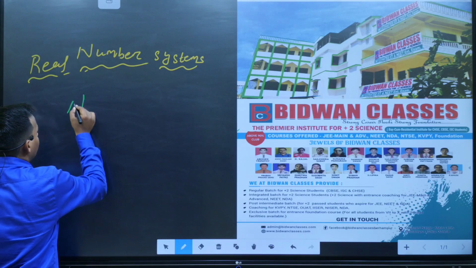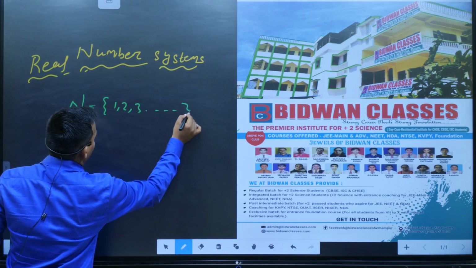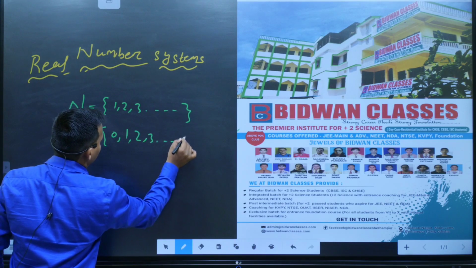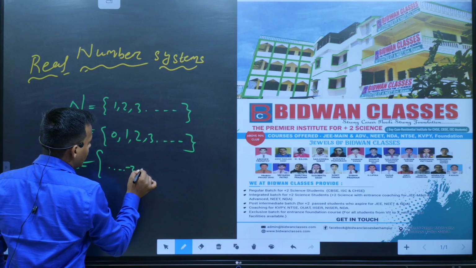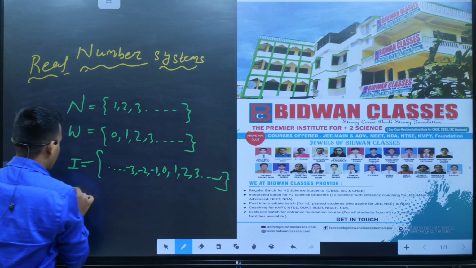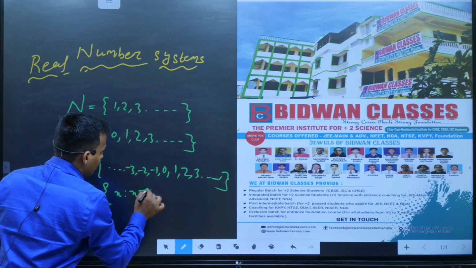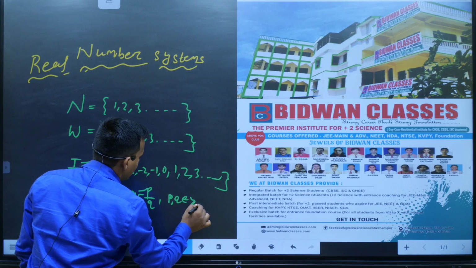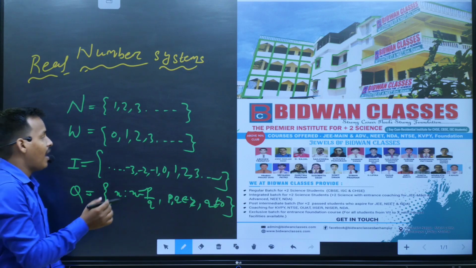So natural numbers are 1, 2, 3 up to so on, and the whole numbers will be 0, 1, 2, 3 up to so on. Integers are -3, -2, -1, 0, 1, 2, 3 up to so on. Again, the rational number means x = p by q, where p, q both belong to Z and q is not equal to 0. Like this.